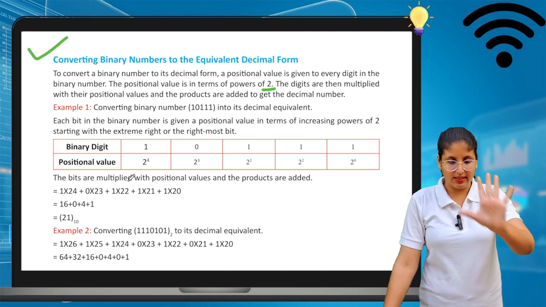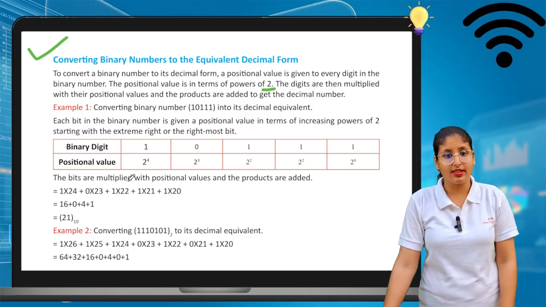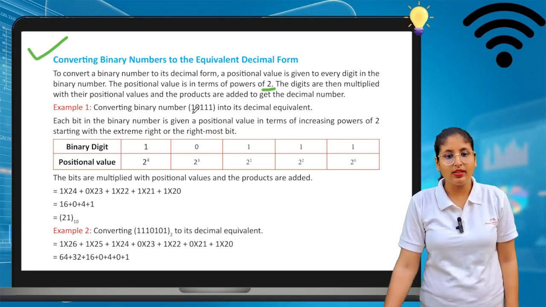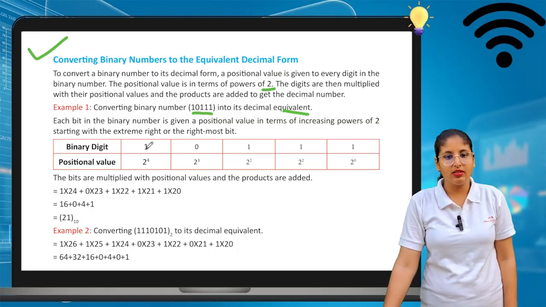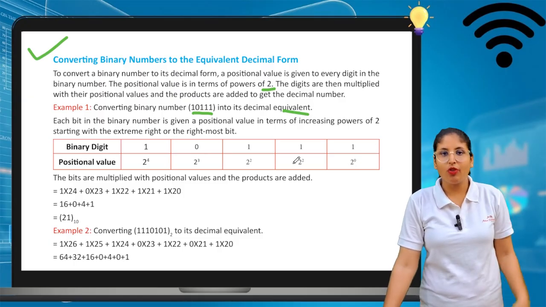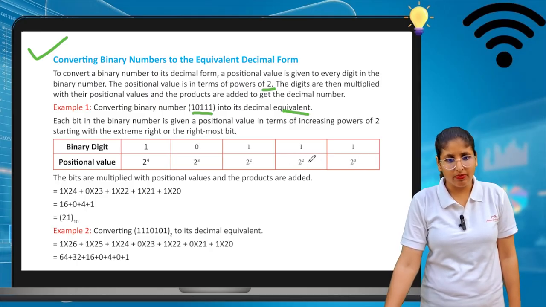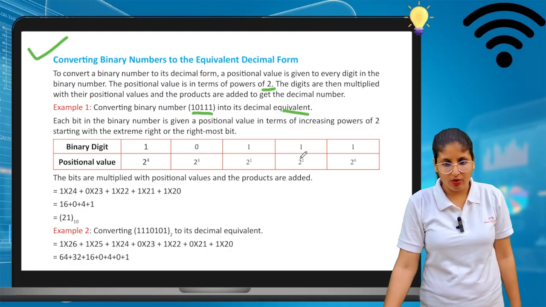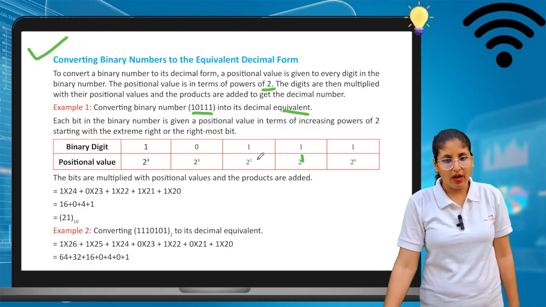Let's see how I can do this. Just concentrate. Now you have to convert 1 0 1 0 1 into the decimal equivalent. First you write 1 0 1 0 1 and the positional values, of course, it is binary, so we can write 2 power 0, 2 power 1, 2 power 2, 2 power 3, 2 power 4. Okay, then we can solve it.